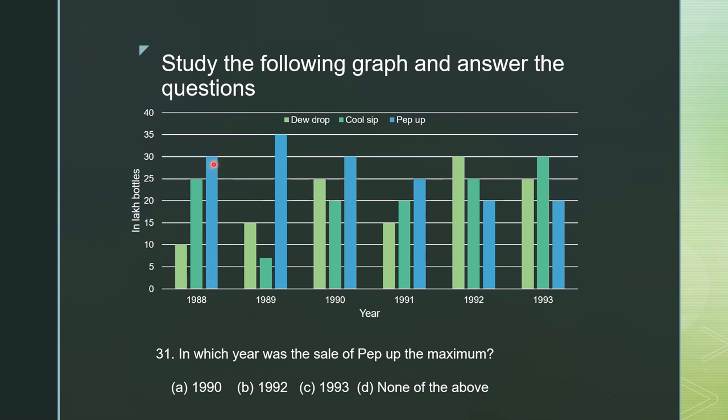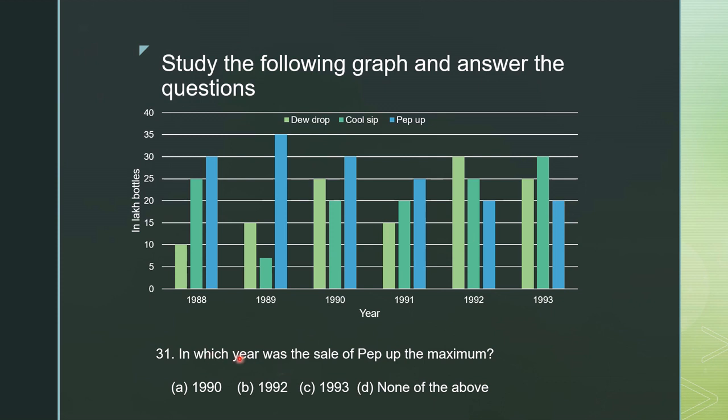So in 1988 the pep-up sale is 30 lakh. In 1989 the pep-up sale is 35 lakh. 1990 the pep-up sale is 30 lakh. 1991 the pep-up sale is 25 lakh. In 1992 the pep-up sale is 20 lakh. And in 1993 the pep-up sale is 20 lakh.